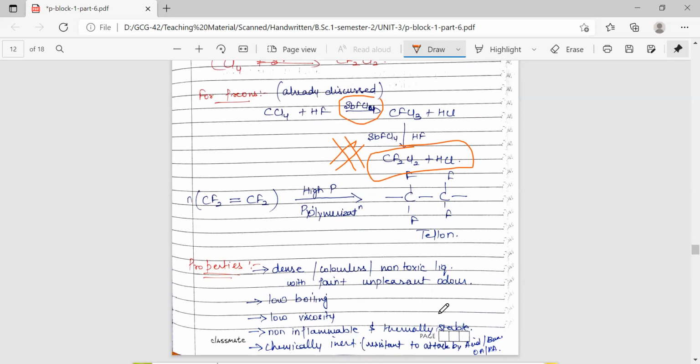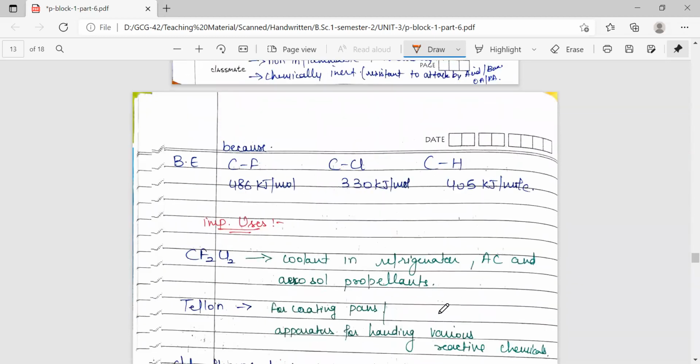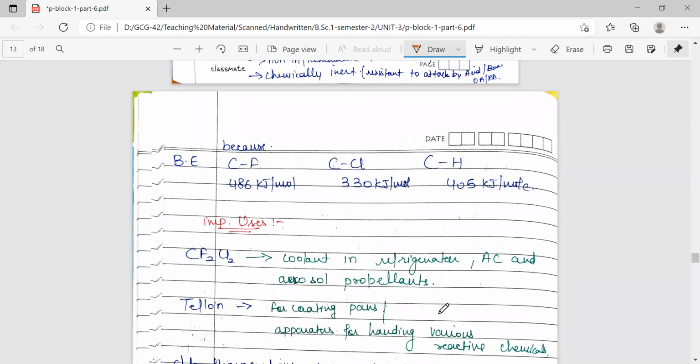Now coming to the properties of fluorocarbons, these are dense, colorless, non-toxic liquids. They have a faint, unpleasant odor. They are low boiling, and low viscosity is there. They are non-inflammable, thermally stable, chemically inert. Their chemical inertness is because of the strength of the CF bond. If we look at the bond energies, the CF bond has the highest bond energy out of CF, CCl and CH.